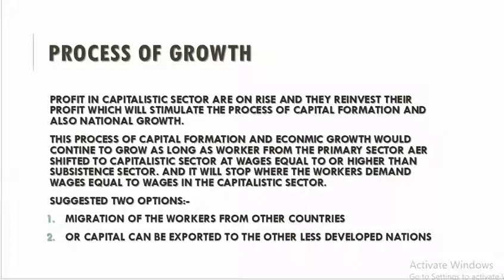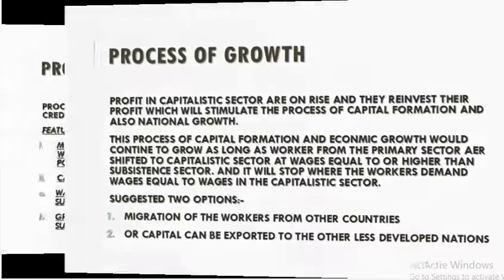So Lewis gave two suggestions. The workers should be migrated from other countries, so the supply of labor will increase, and in this manner they will be ready to work at low wages. Or we could invest in other countries, so the demand will be less, and the workers will be ready to work at the lower wage rate.